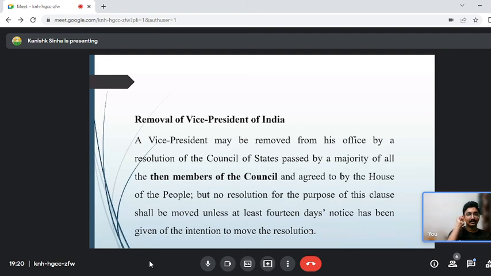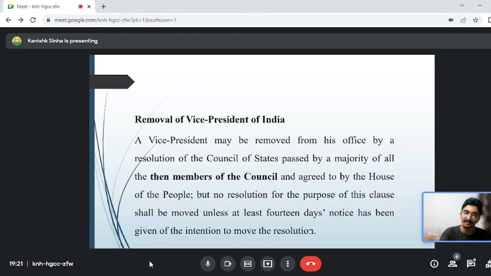Then the removal of the president. So we read, guys, that for the removal of the president of India, the resolution can be initiated in either house of the parliament. But for the removal of the vice president of India, the resolution can be initiated only and only in the Council of State. Again, the same procedure that we discussed previously will be followed. A notice of 14 days has to be given, and one fourth of the members will support it by signing in writing. Then the resolution will be initiated in the Council of State, that is the Rajya Sabha, after which it will go to the Lok Sabha. There they will inquire into it, and then it gets passed.